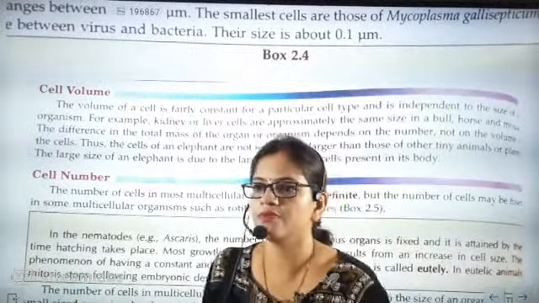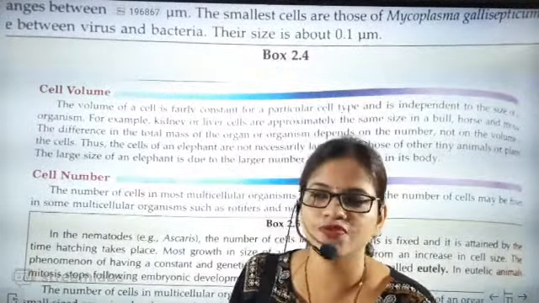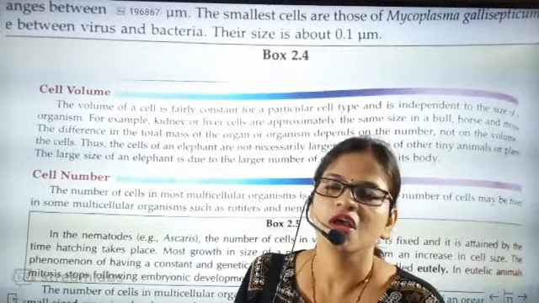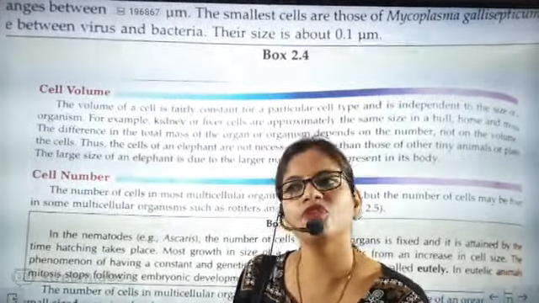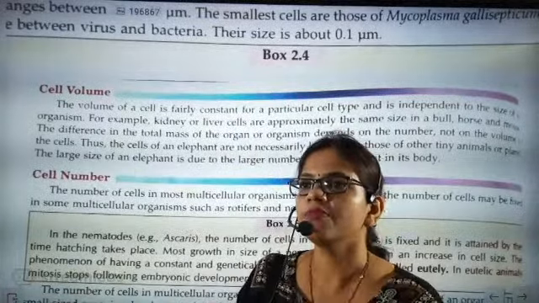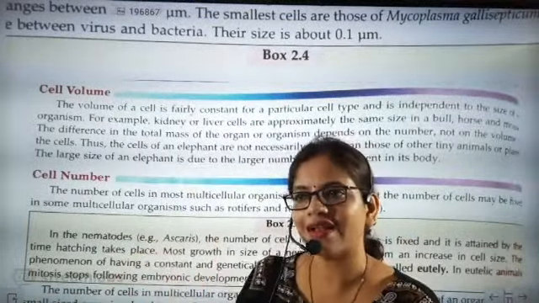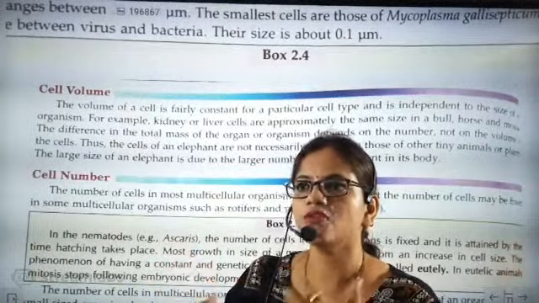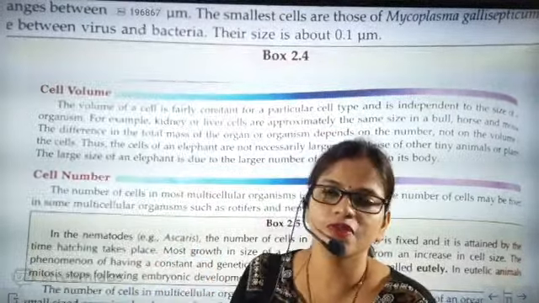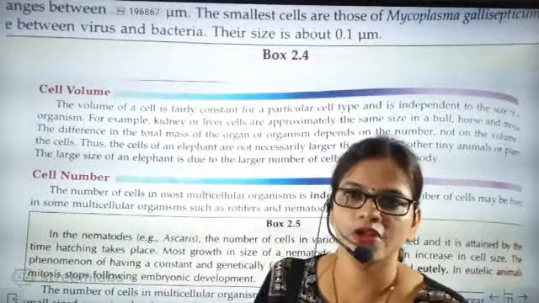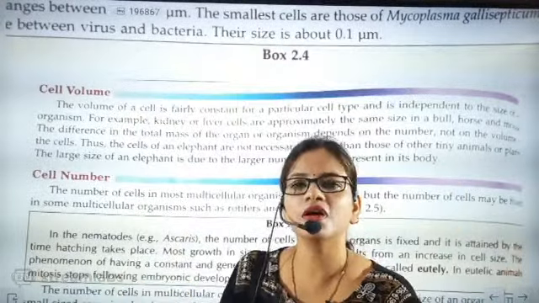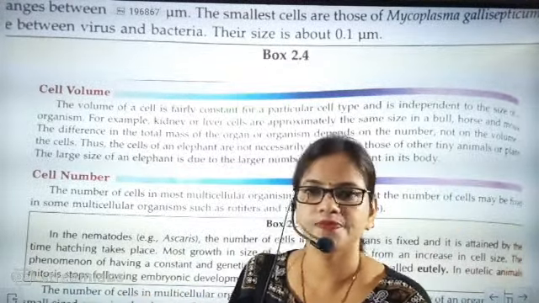They also have different types of cells doing specific functions. Each cell doing a specific function has a fixed volume, but the number of cells is responsible for the composition, size and mass of the body.